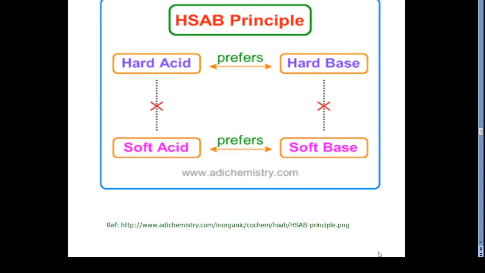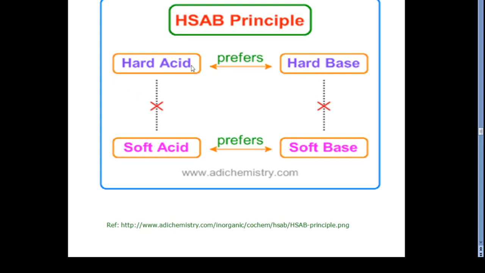Through this circular diagram we can see the HSAB principle very simply. Here we can see that the hard-hard combination is preferable and the soft-soft combination is preferable with respect to soft and hard acids and bases. We have shown the preference this way.